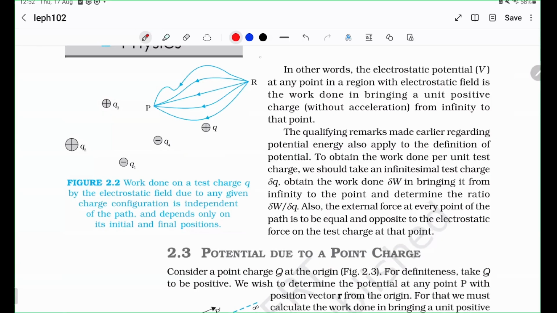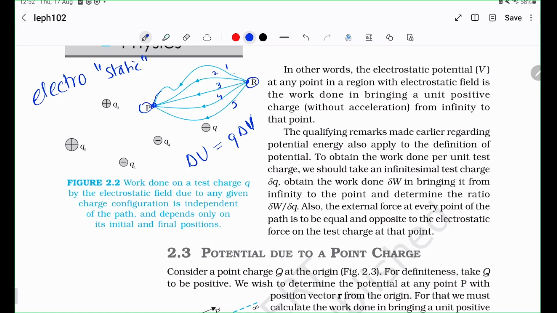Here we have discussed this very important fact that in the case of electrostatic fields, the work done is path independent. It doesn't matter what path you take from R to P. As you can see, these are all very different paths, right? This path 1, path 2, path 3, path 4, path 5. But all of these paths will result in the same delta U, which is why you can ever define a delta V. I think you can sort of understand why potential is so sacred only in the case of conservative fields.